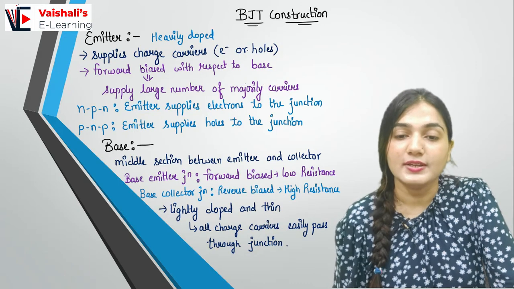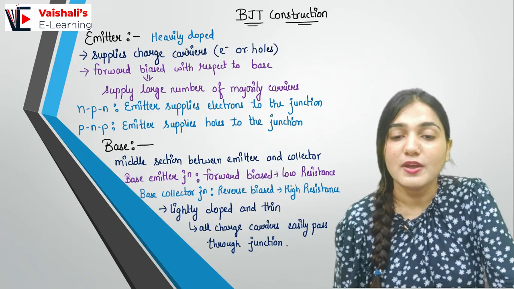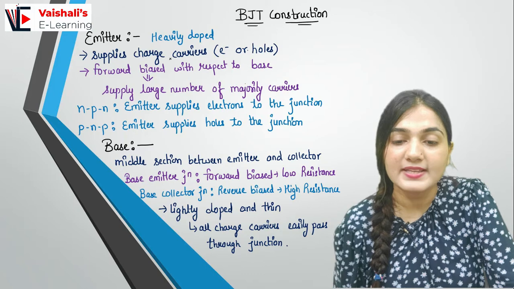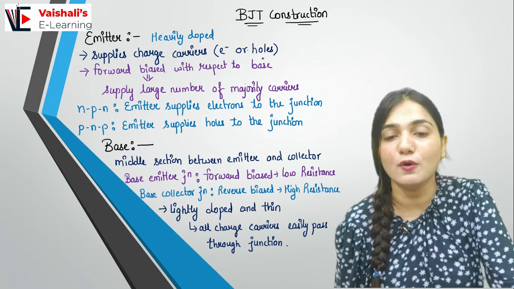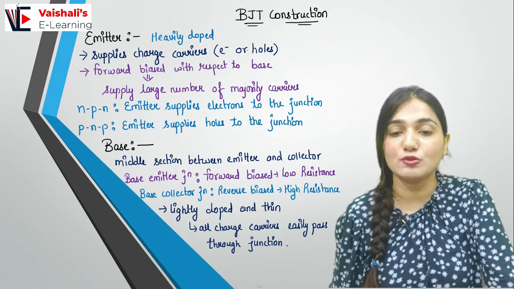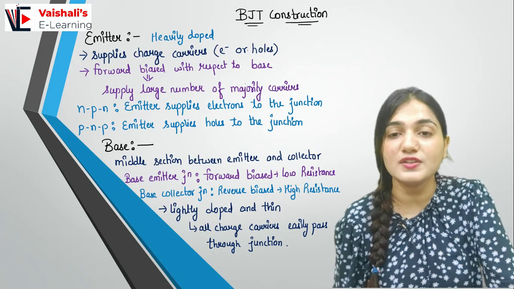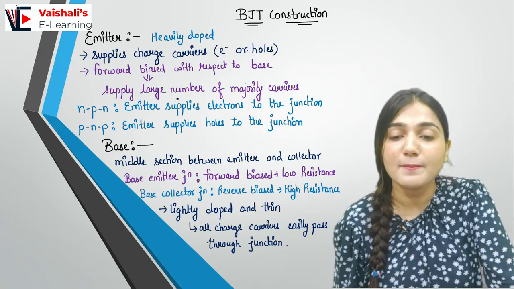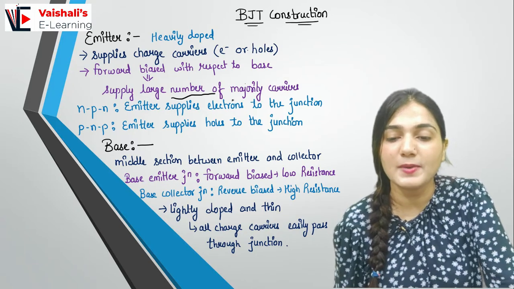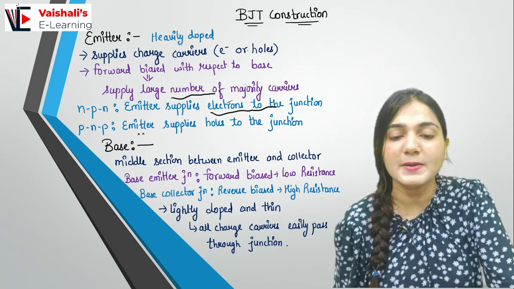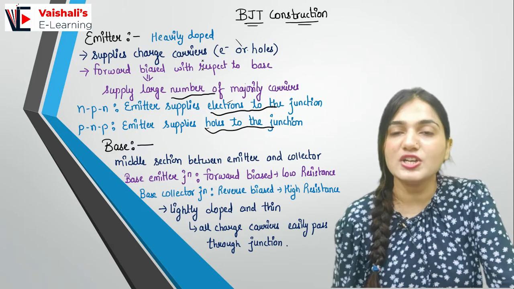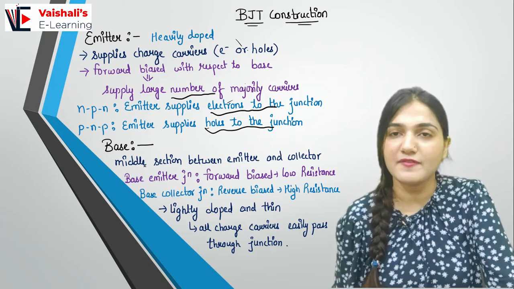Now coming to the construction. The emitter we are choosing to be heavily doped. We take the semiconductor and do heavy doping for the emitter. The emitter supplies the charge carriers, the electrons or the holes, and it is forward biased with respect to the base. When the emitter is forward biased with respect to the base, it will supply charge carriers, electrons and holes, to the base. It supplies a large number of majority carriers because it is forward biased. If I have an NPN type of transistor, the emitter supplies electrons to the junction. If it is a PNP type of transistor, the emitter supplies holes to the junction. I hope you understood the functioning of the emitter. It is heavily doped and has a moderate area.